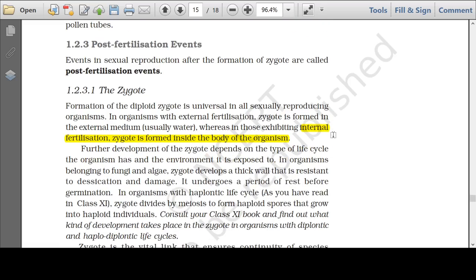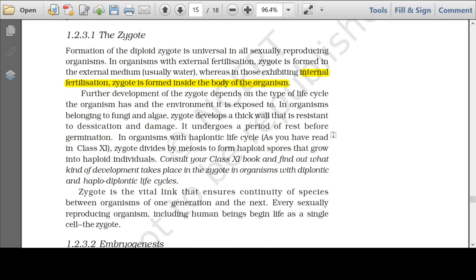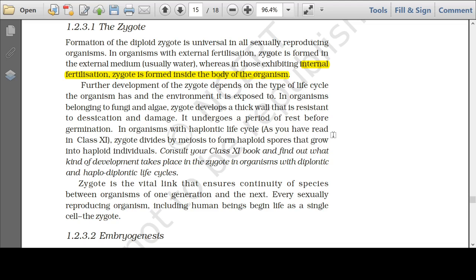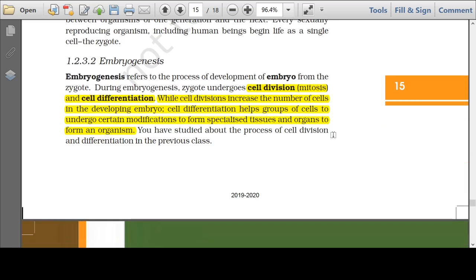Now let's come to the post-fertilization events. Once fertilization has occurred, the single cell that is formed is called the zygote. Yes or no? And this zygote undergoes continuous cell division and gives rise to the new organism. That is what is called embryogenesis. That is the process of formation of an embryo. That is embryogenesis.